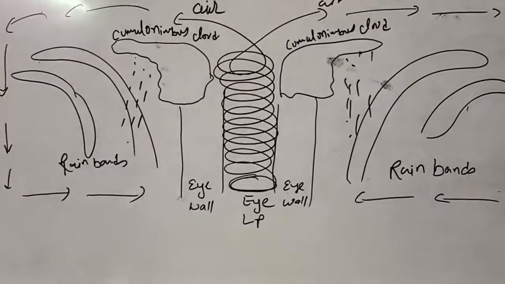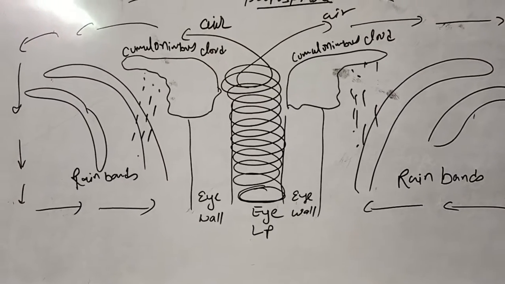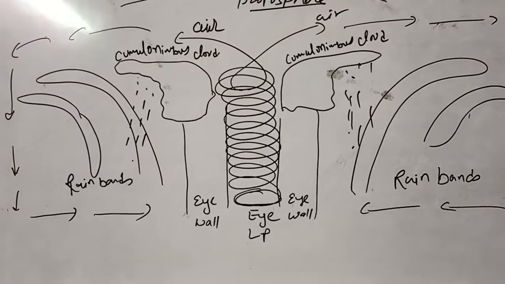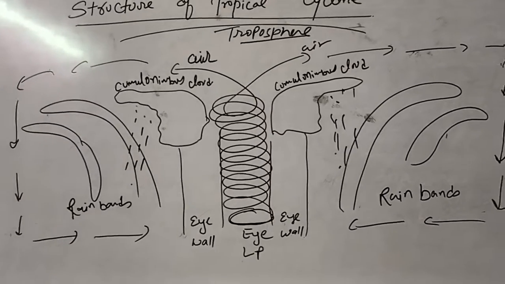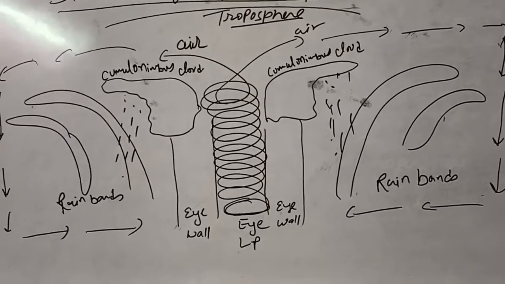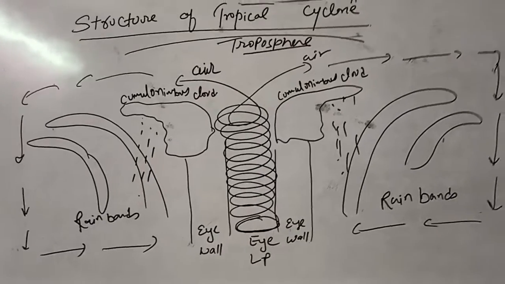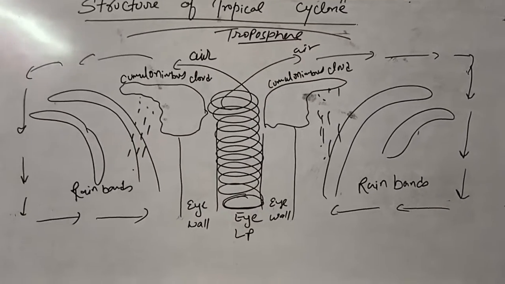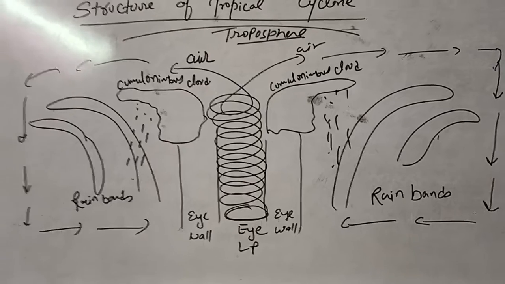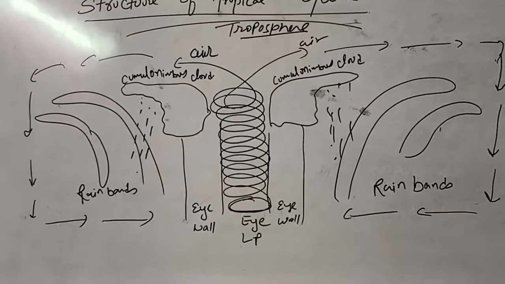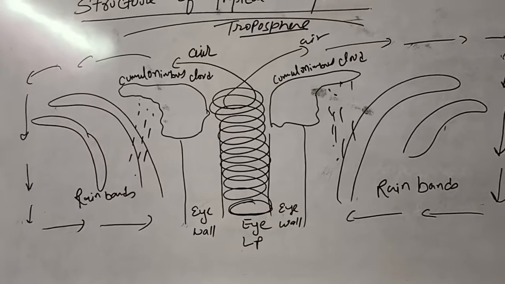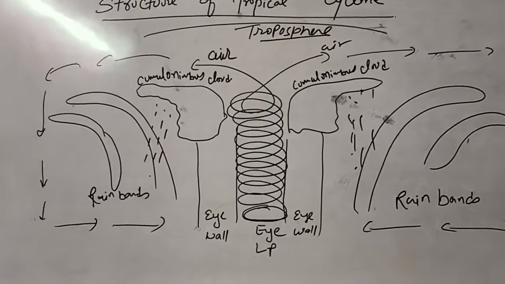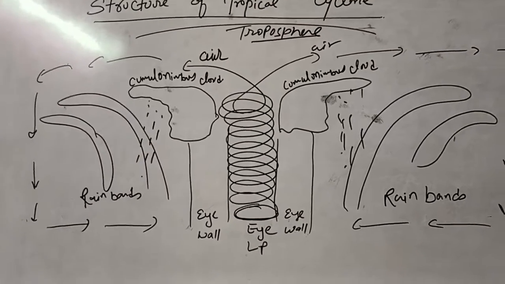So this is a case where the temperature is very high, speed of the wind is very high. You can say the most destructive part of the cyclone is the eye wall. Here there will be very violent weather conditions, wind speed will be very high, and this is the area where rainfall will be very heavy. Cumulonimbus cloud, thunder and lightning, all the bad weather conditions are associated with the